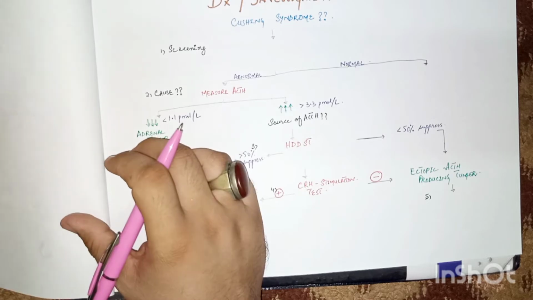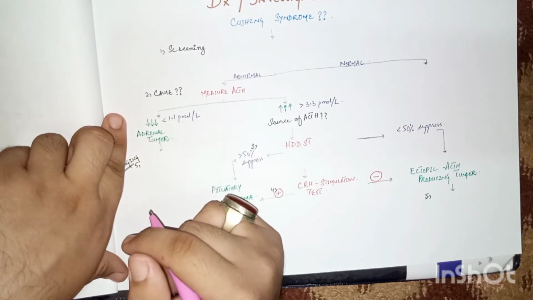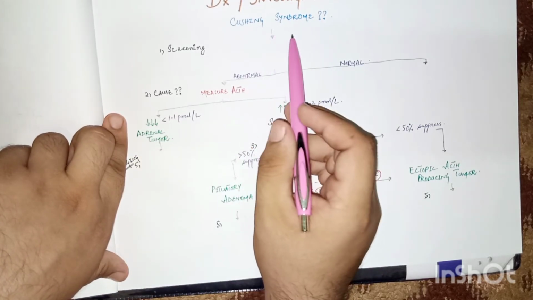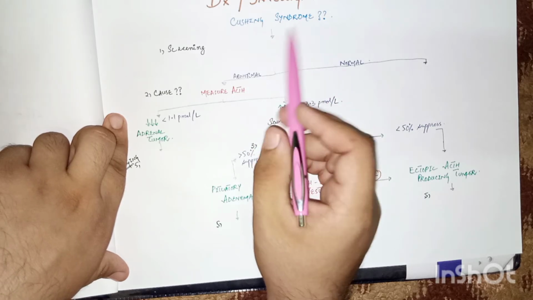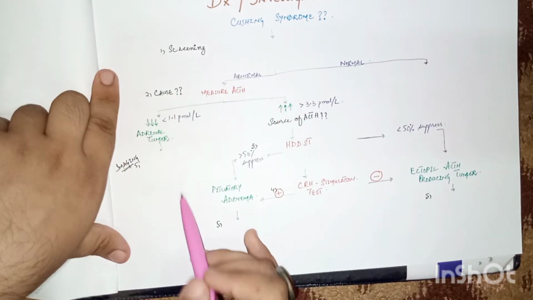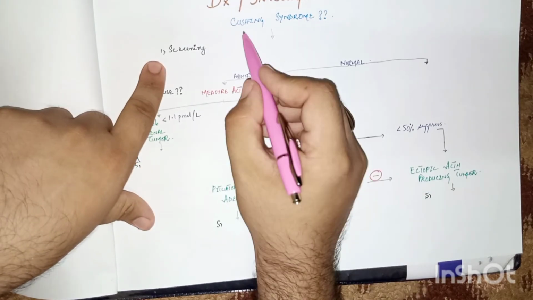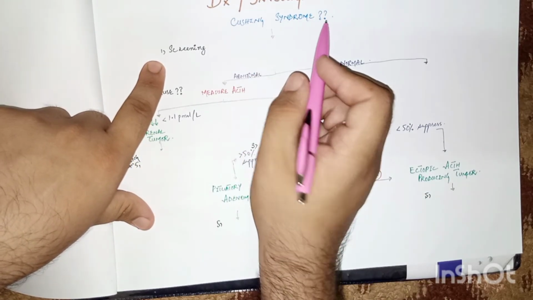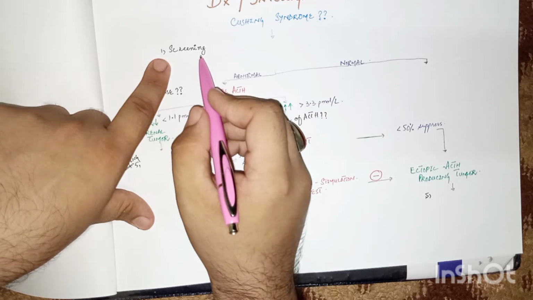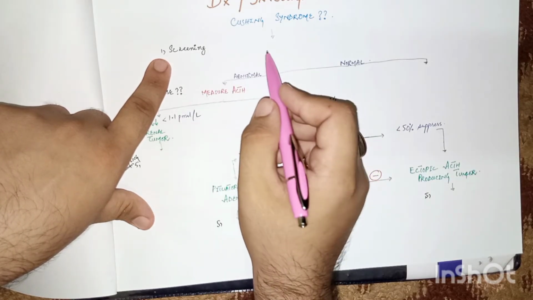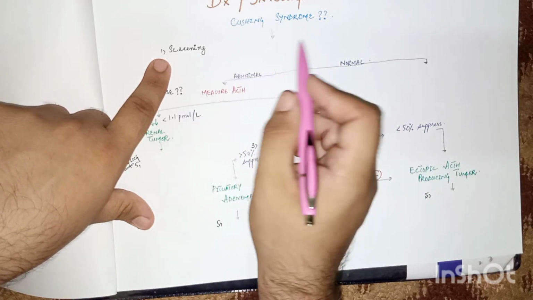Now come to the diagnosis or investigation of Cushing syndrome, that is, how can we diagnose a patient as having Cushing syndrome. I have drawn this algorithm chart which is very useful. Starting with whether the patient has Cushing syndrome or not, there are three major screening tests by which we can diagnose it.